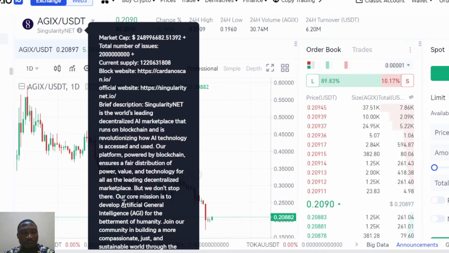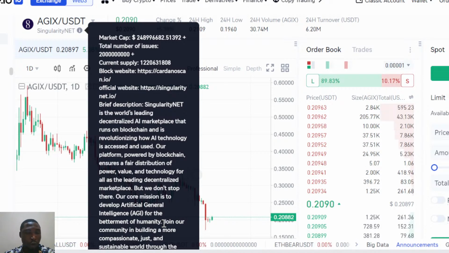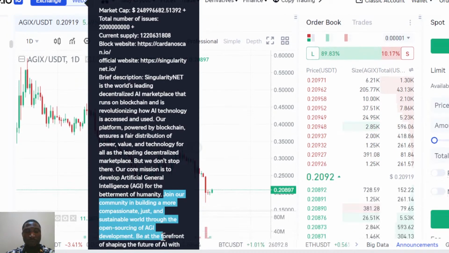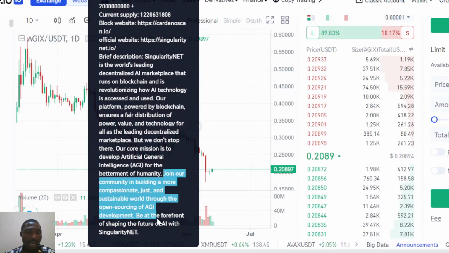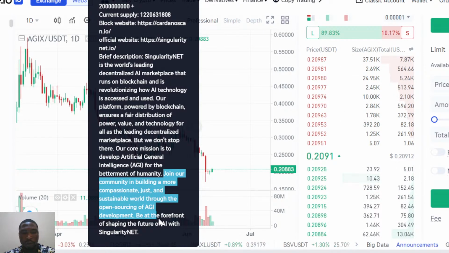Our core mission is to develop artificial general intelligence for the betterment of humanity, and to join our community to build a more compassionate, just, and sustainable world through this AI. And this is just a sign that this is a good project to look into, being at the forefront of shaping the future of AI with this token and others.